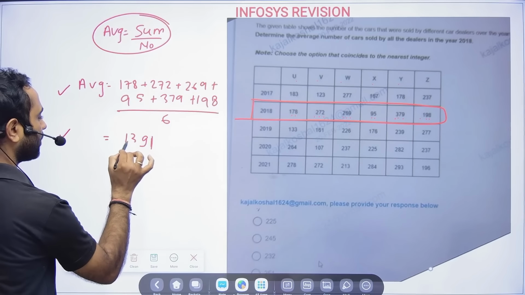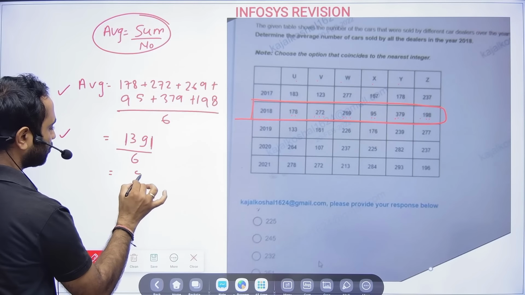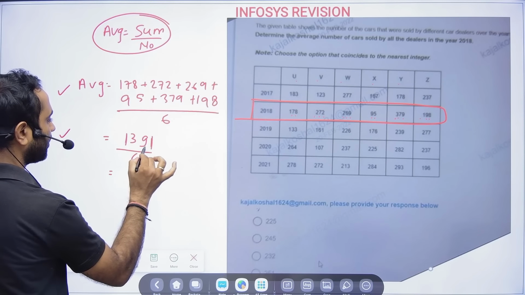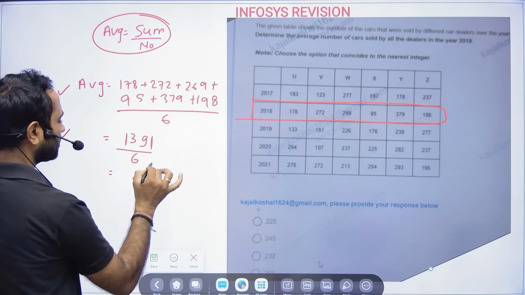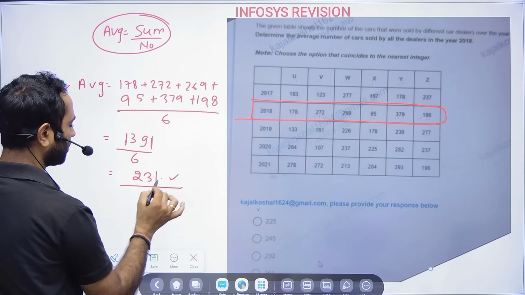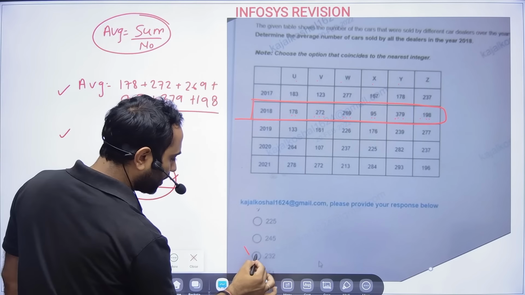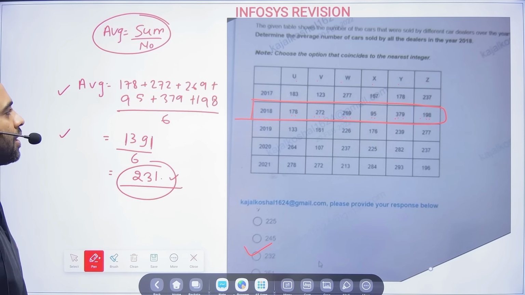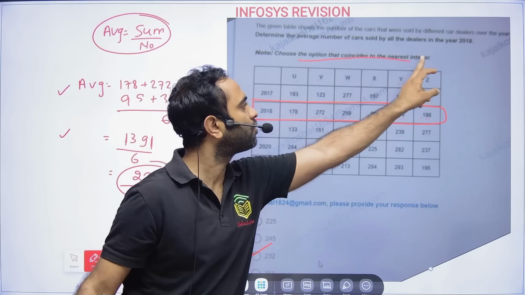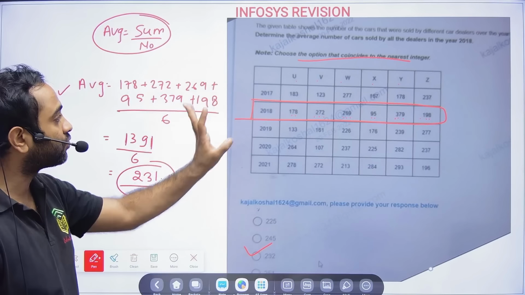So 1391 divided by 6. Now 6 2s are 12, 6 3s are 18, and 6 1s are 6, so 231 point something. So check the option nearby, it is 232. So that will be your answer. Choose the option that coincides with the nearest integer.